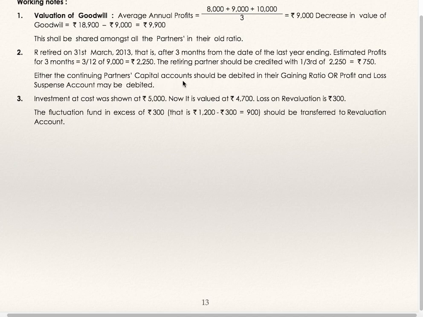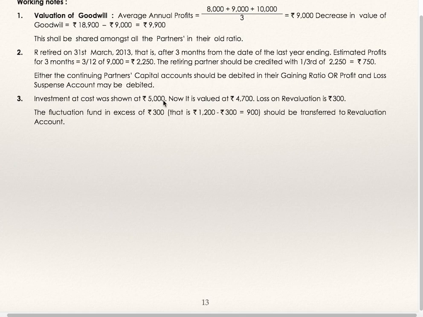Either the continuing partners' capital accounts should be debited in their gaining ratio, or profit and loss suspense account may be debited. So this 750 you are supposed to debit to profit and loss suspense account, credit to retiring partner's capital account 750, and profit and loss suspense account you are supposed to show on the assets side of the balance sheet after his retirement. One more way is to credit the retiring partner's capital account and debit it to continuing partners in their gain ratio. Gain ratio is nothing but new profit sharing ratio minus old profit sharing ratio.